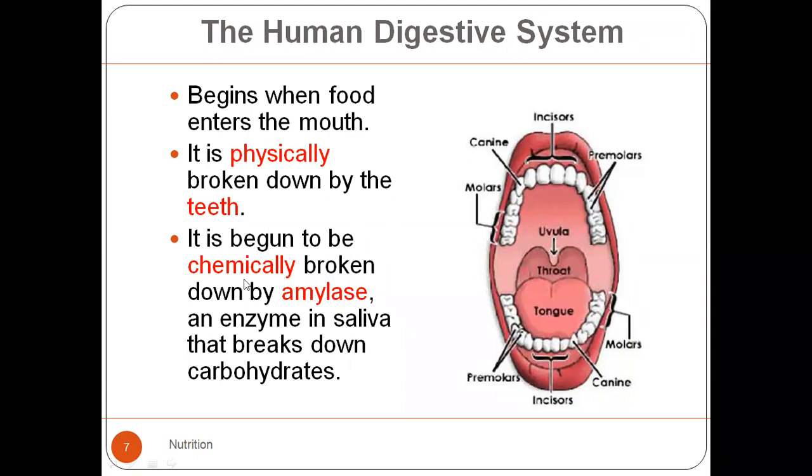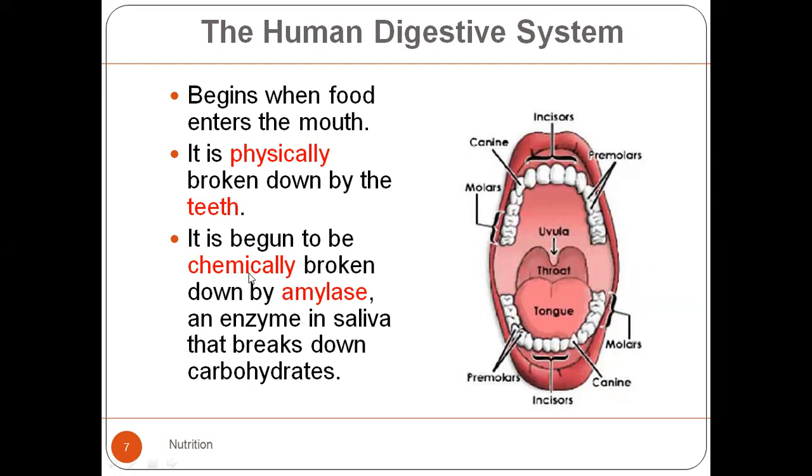It begins the chemical digestion by amylase, and amylase is an enzyme that is produced by saliva. In saliva, and amylase क्या होता है? Amylase, it breaks down carbohydrates into smaller structures, into smaller chemicals. I have shared the screen with you people. I have shared the image with you people.